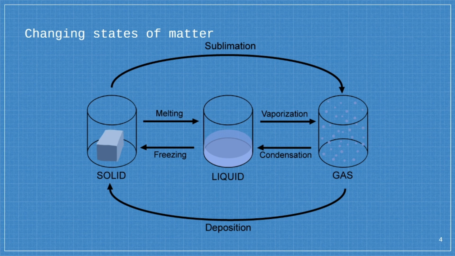Gas to liquid is condensation. For example, the water on your window when the window is cold. Liquid to solid is freezing, when you put water in the freezer and it becomes ice. Changing from solid to gas is called sublimation, an example being dry ice, which is just solid carbon dioxide. And changing from gas to solid is called deposition.